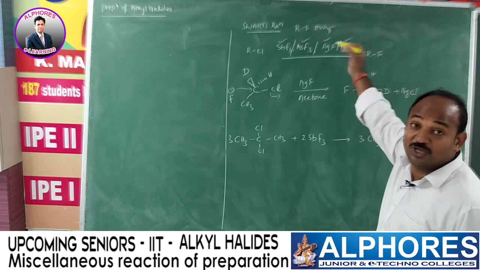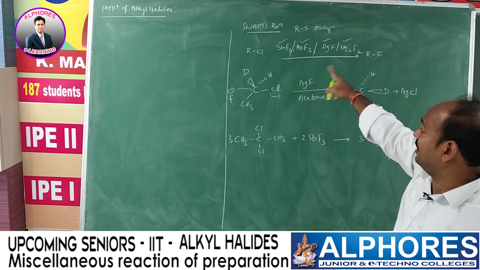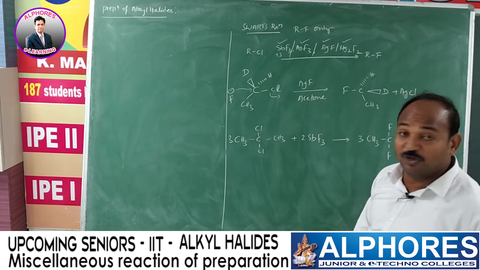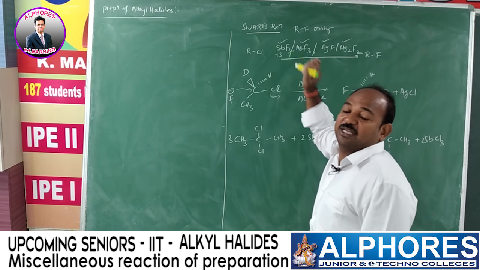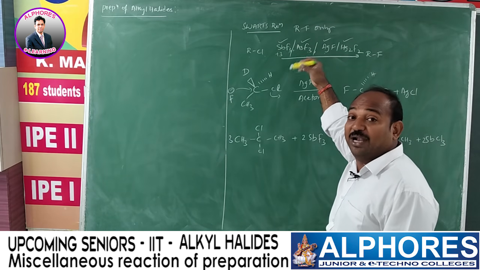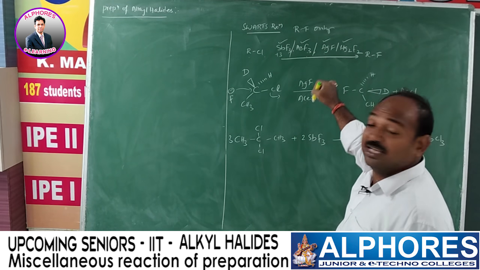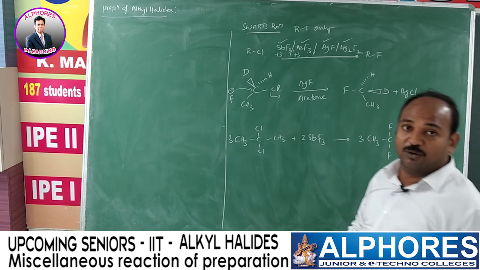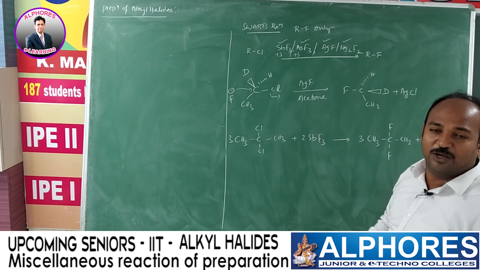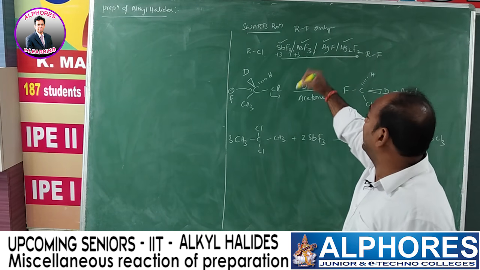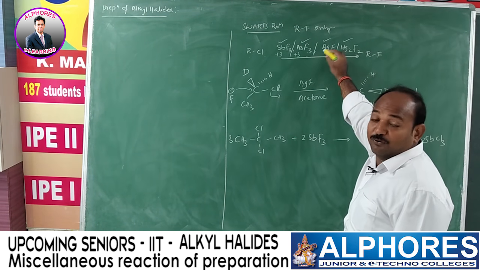Here we need to use ionic halides. If you observe clearly, antimony plus 3 and plus 5 oxidation states are both possible, but here we are using only plus 3, because if the antimony positive charge increases, then its covalent nature increases and ionic nature decreases. Similarly, arsenic can also exhibit plus 3 and plus 5. Here we use arsenic plus 3 only because it is more ionic than AsF5. And AgF, of course, Ag plus 1 F minus.